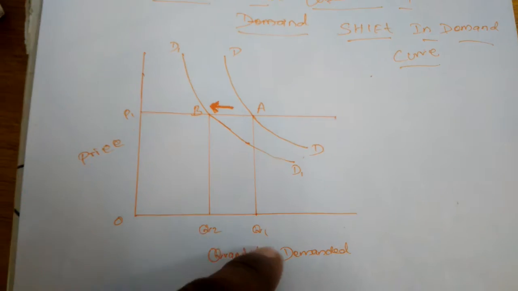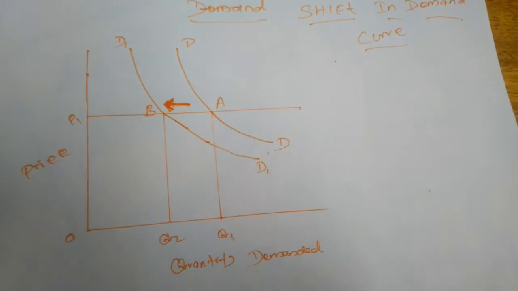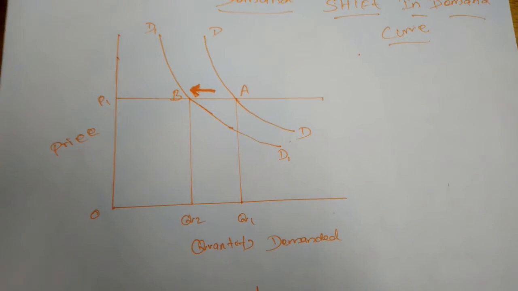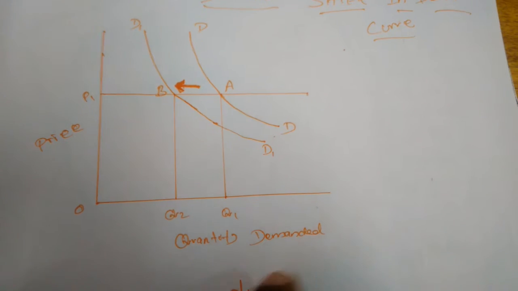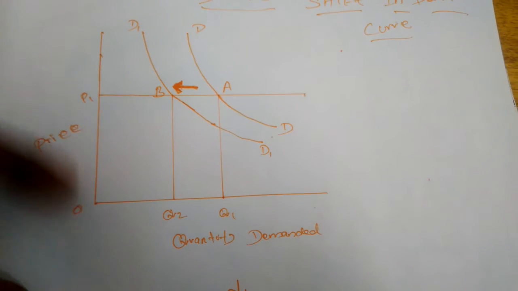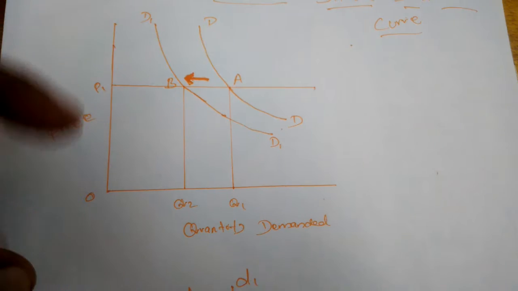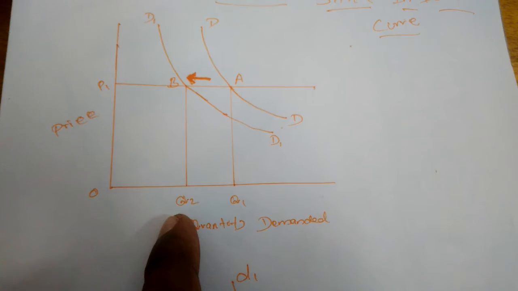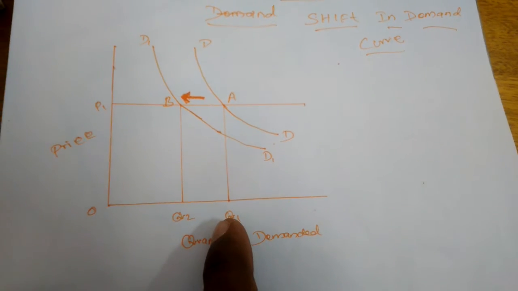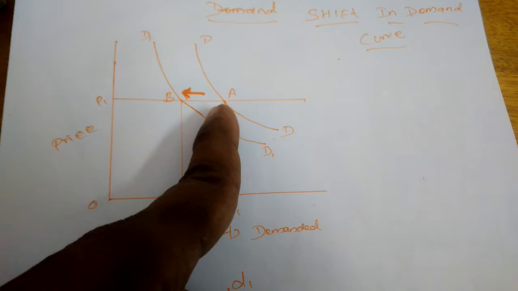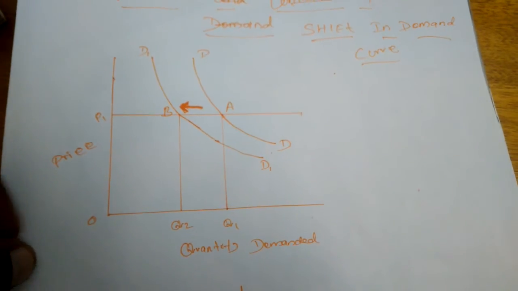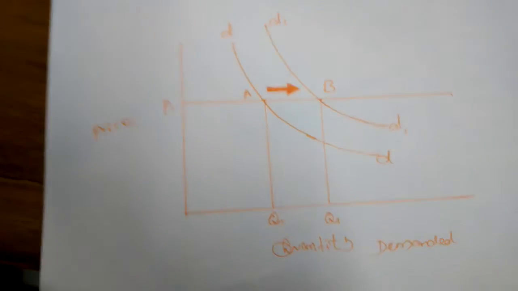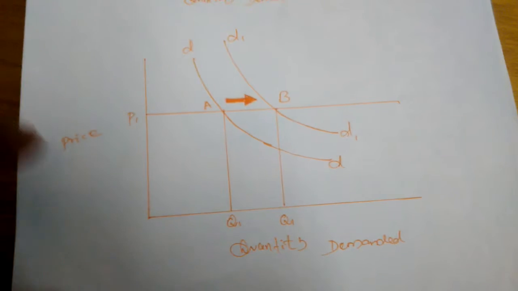So we can consider here the income of the people, the taste and preference of the consumers, the weather conditions and the advertisement. Except the price, because the price is not changed. Okay, so even though there is no change in the price level, if the demand curve changes, that is called shift in demand curve. So now the demand curve is shifted from point A to point B. Totally the demand curve is shifted from point A to point B. Like that, the demand curve increases.